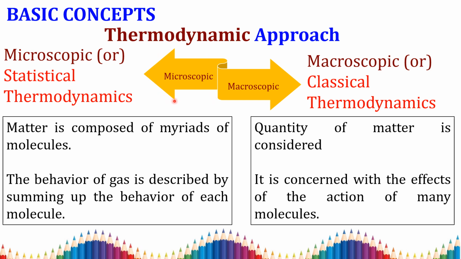In the microscopic approach, you study in detail, if you take an atom, what the temperature behind it is, at what temperature it will boost up its ions, at what pressure, and how much volume it occupies. That is pressure, volume, temperature. At each point we are going to study. So in this thermodynamics we follow microscopic or statistical thermodynamics.